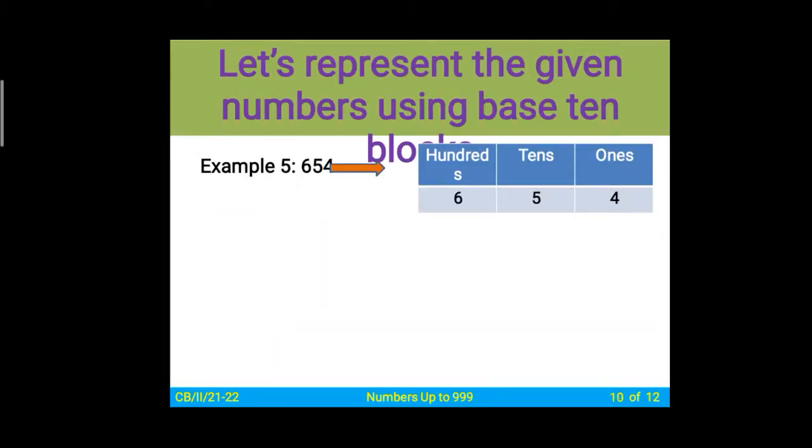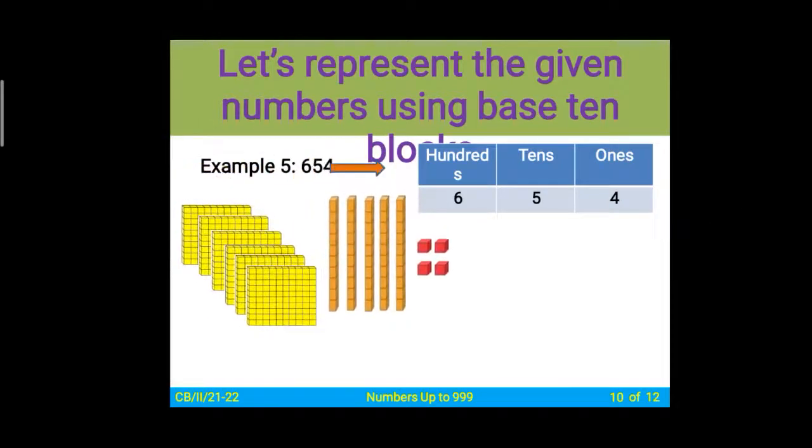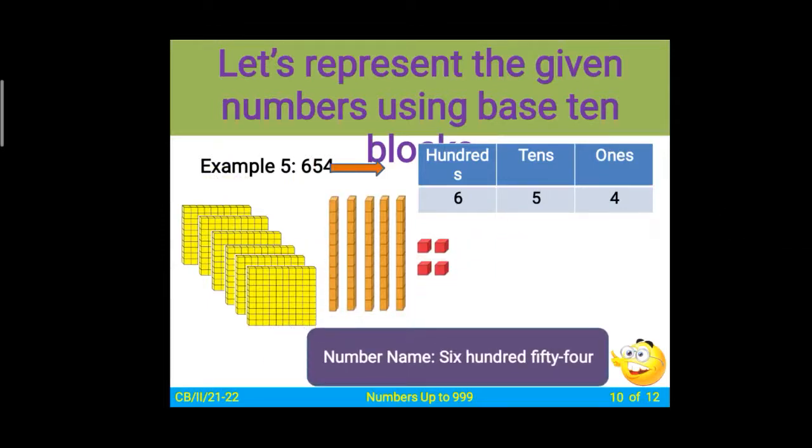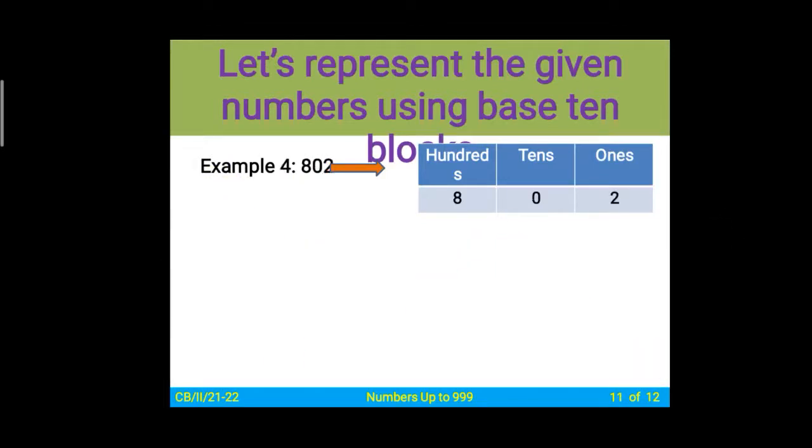654. On the ones place there are 4 blocks. On the tens place there are 5 blocks of 10, that is orange color, and on the hundreds there are 6 blocks, that is yellow color. So you can see the blocks. This is called 654. Next, 802.